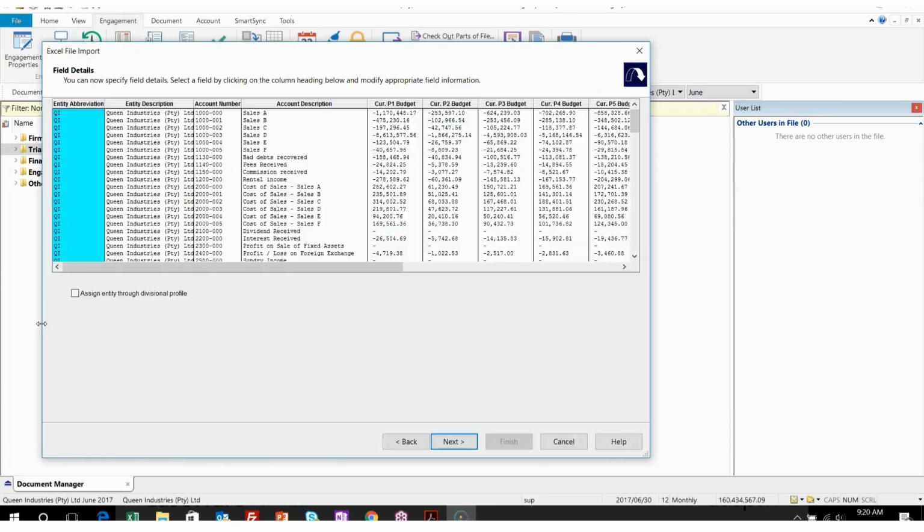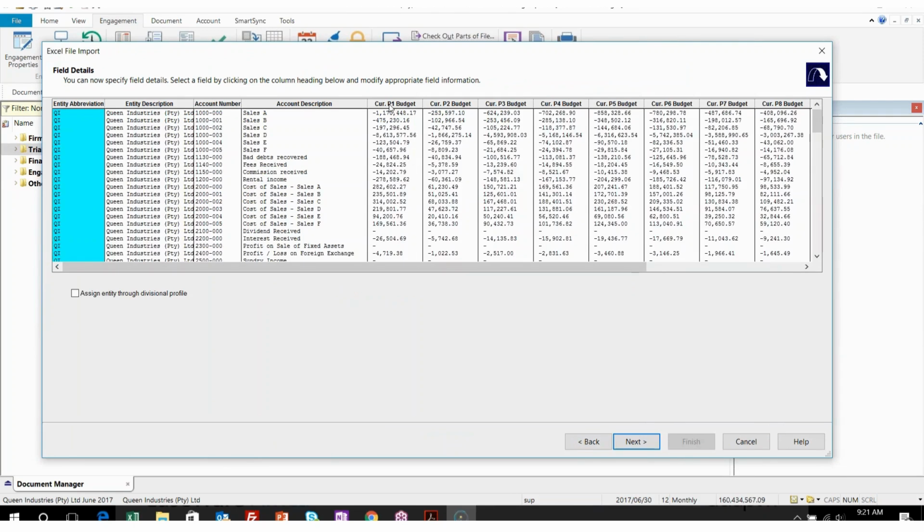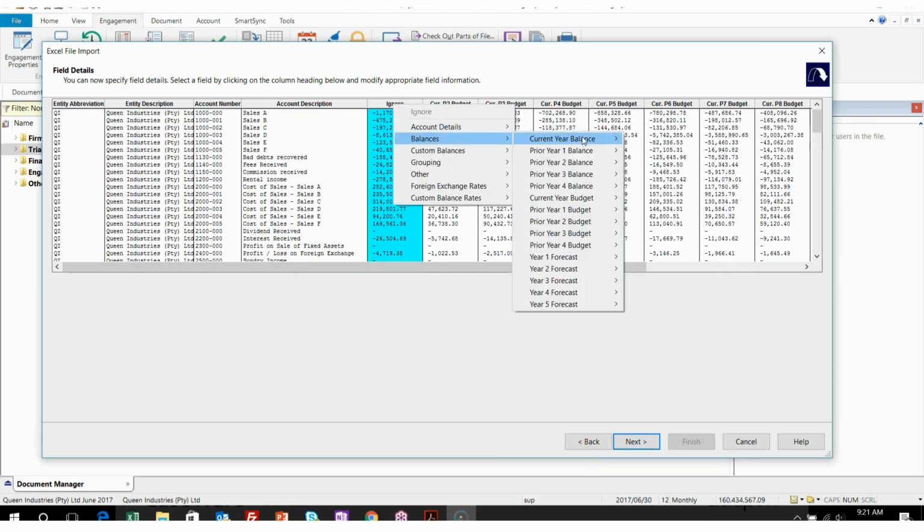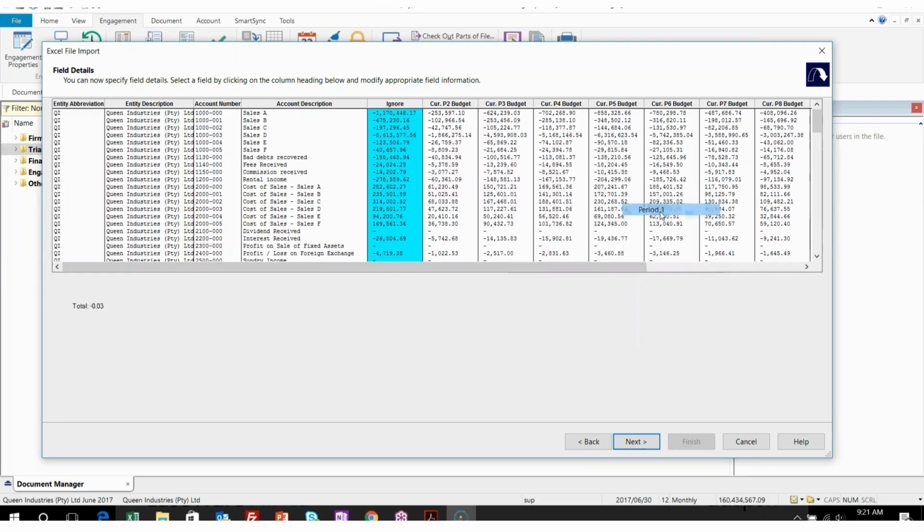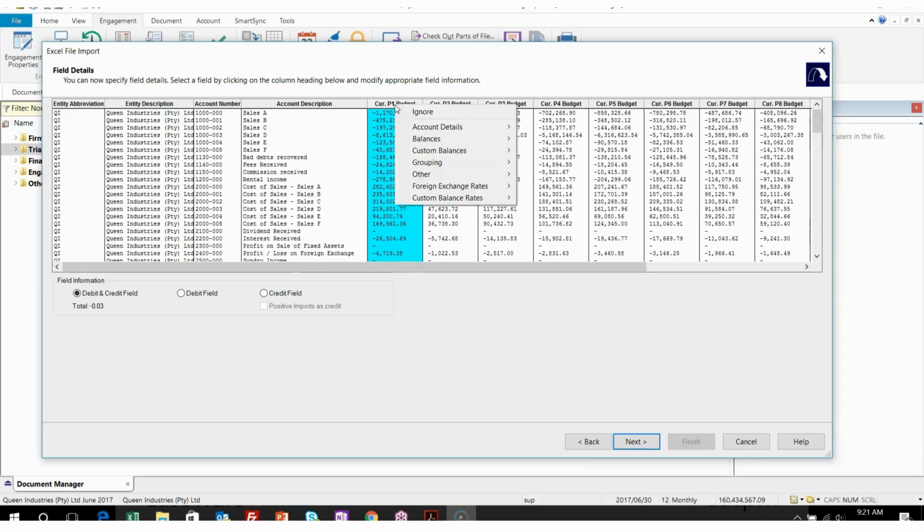For this one, I want to just quickly stand still and ensure that we all know how to select our budgets. I'll quickly ignore the first one, which is my current year period 1 budget. I'll be saying ignore, and then I'll go in and select that current year period 1 budget. I'll click on the column, go to balances, current year budget period 1. By selecting that, it will then go into the budget column of the current year period 1. So I can also import budgets.